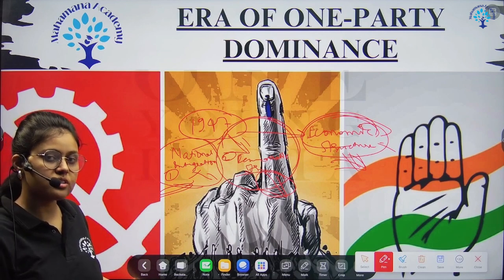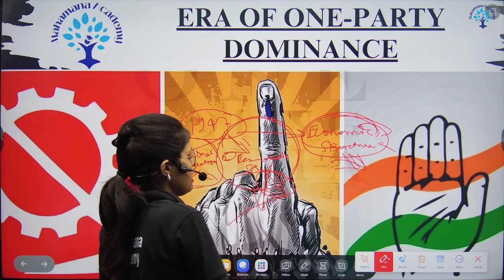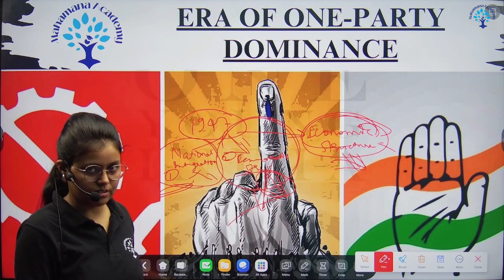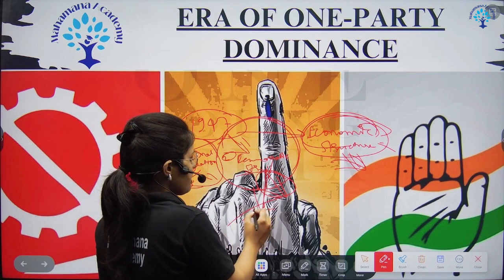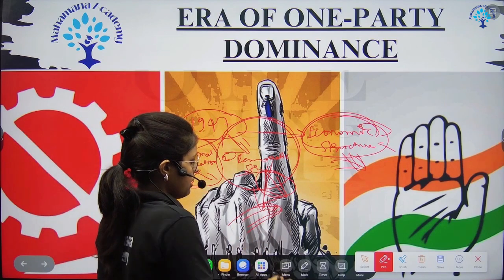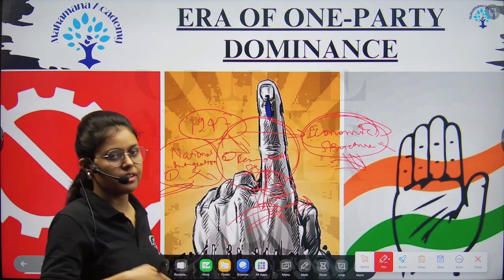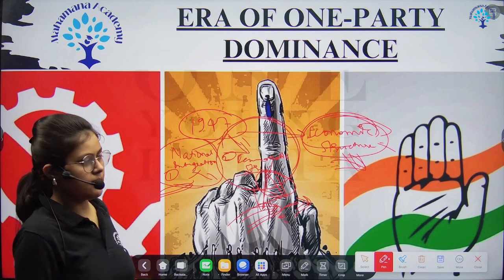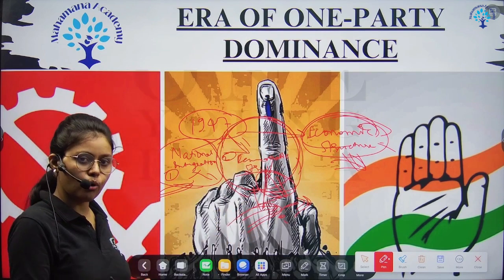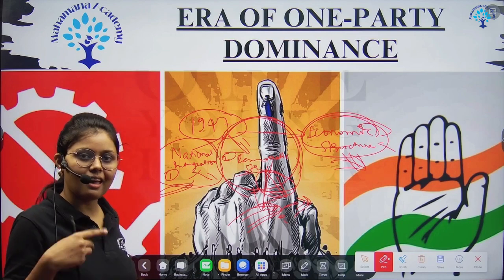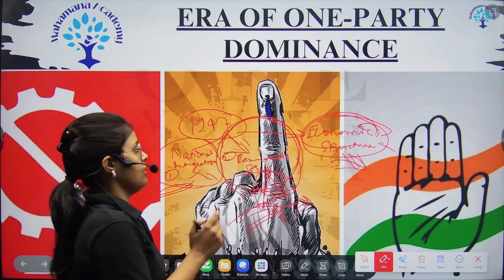How to establish that democratic structure. So it's more about the party politics, because in India we have representative democracy. We have a kind of democracy which is representative, means that we are electing someone, MPs, MLAs, and they are representing our interest in the system. So basically we have participatory and representative. Participatory, we are the voters, we are electing someone, and then they are making decisions for us. So in that way, party politics.